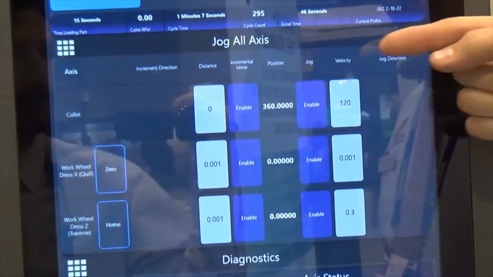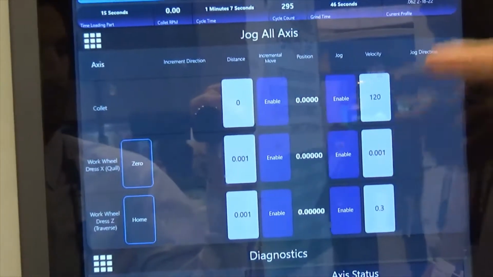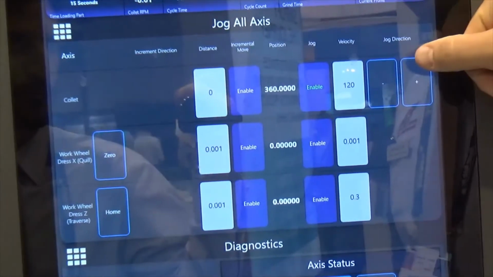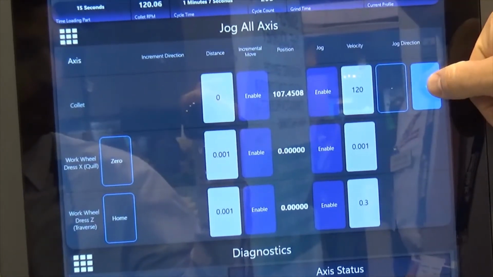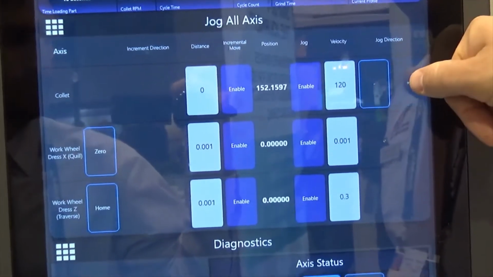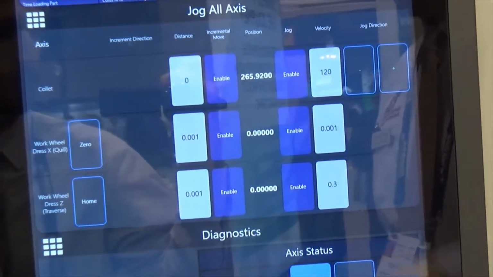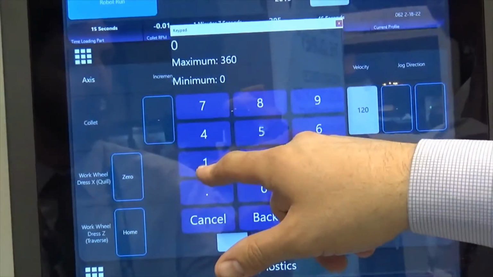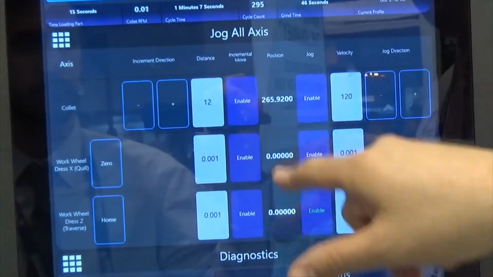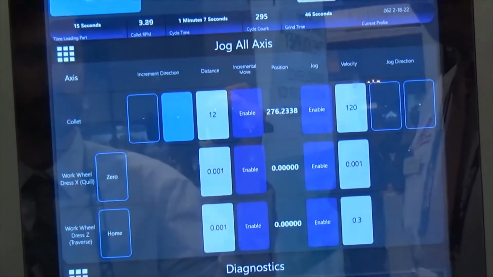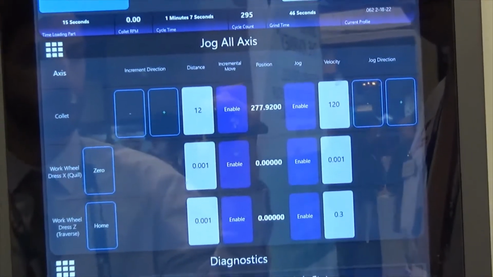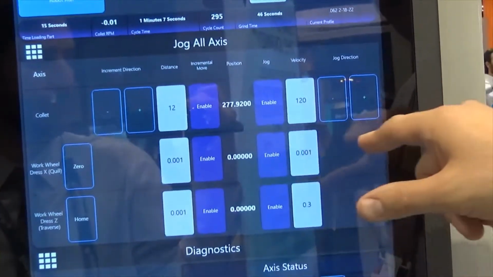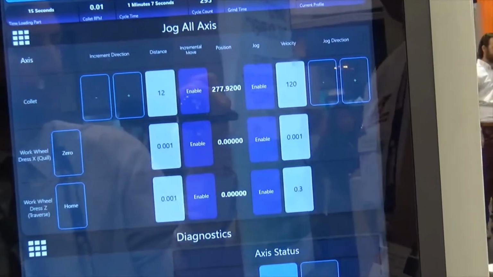Jog all axis. You have the ability to jog the collets. Press and hold your buttons to establish the rotation, or you could have them go a set distance. And have them rotate as such. Same thing with your dresser. If you wish to enable your jogs, you can either jog it or have it go in incremental positions.